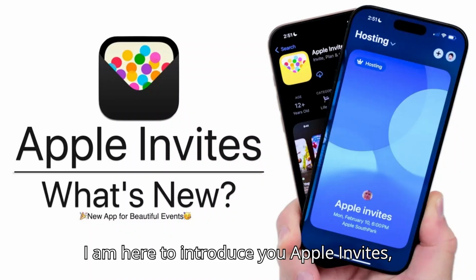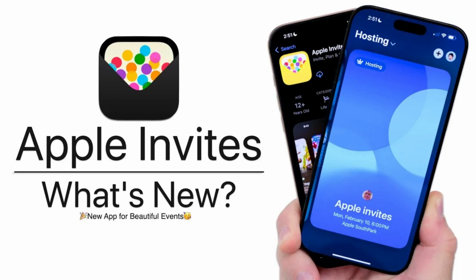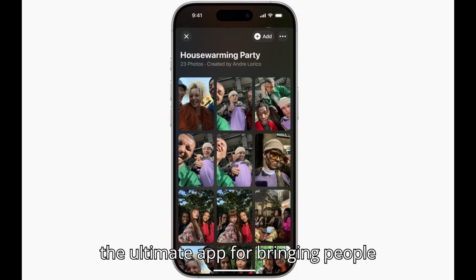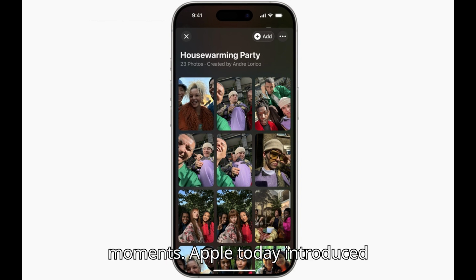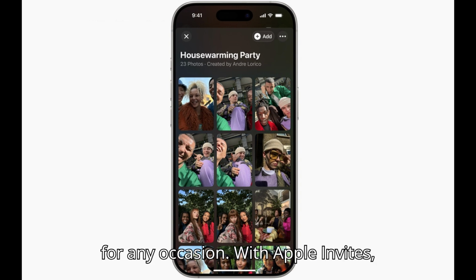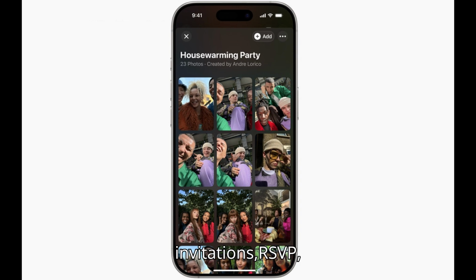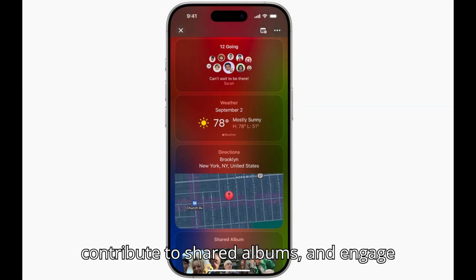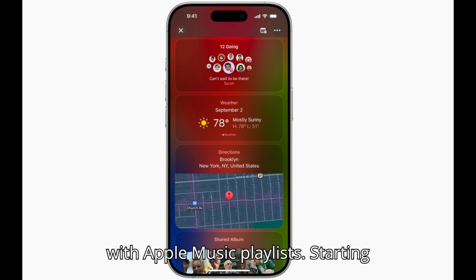I am here to introduce you Apple Invites, the ultimate app for bringing people together to celebrate life's special moments. Apple today introduced Apple Invites, a new app for iPhone that helps users create custom invitations to gather friends and family for any occasion. With Apple Invites, users can create and easily share invitations, RSVP, contribute to shared albums, and engage with Apple Music playlists.